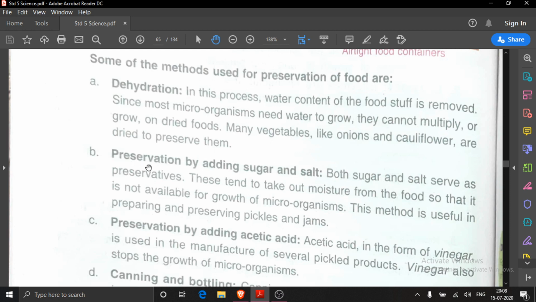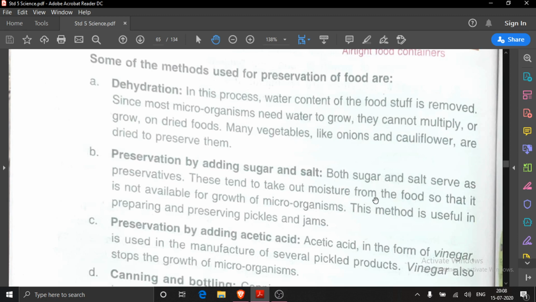Second method is preservation by adding sugar and salt. Sugar you must be knowing, salt also you must be knowing. Both sugar and salt serve as preservatives, means they can preserve the food items, because these tend to take out moisture from the food. We have read moisture and warmth are the two conditions for the growth of bacteria and fungi. And sugar and salt take out moisture from the food.